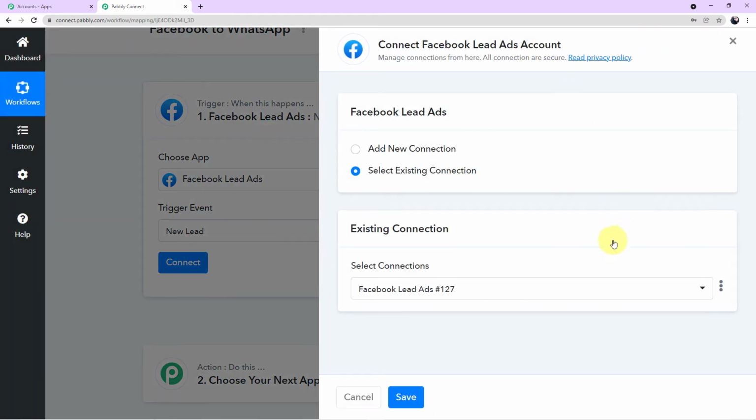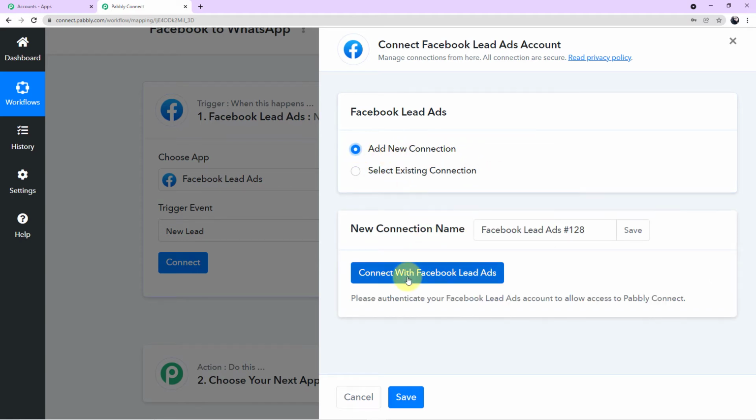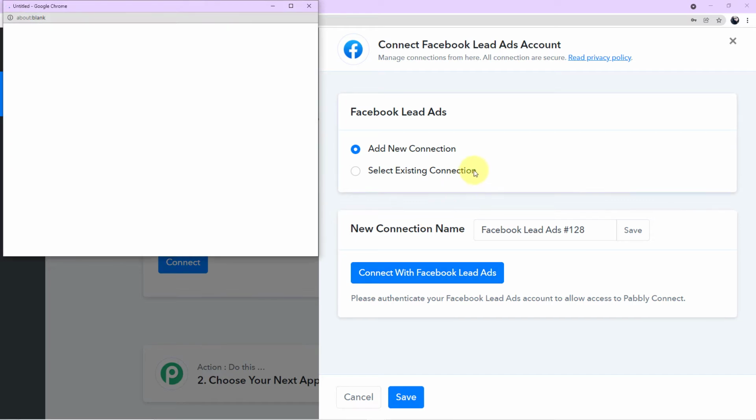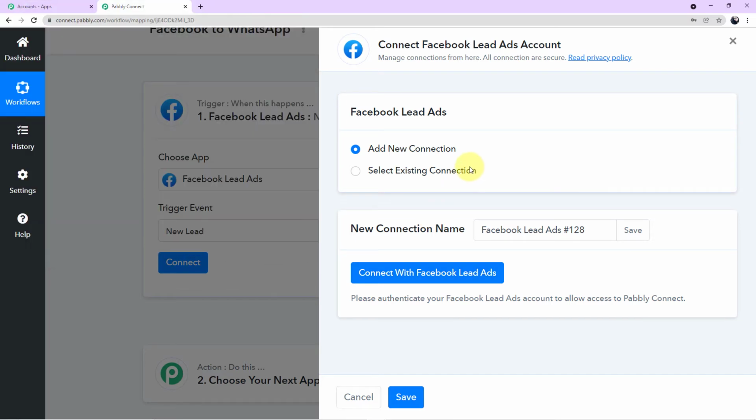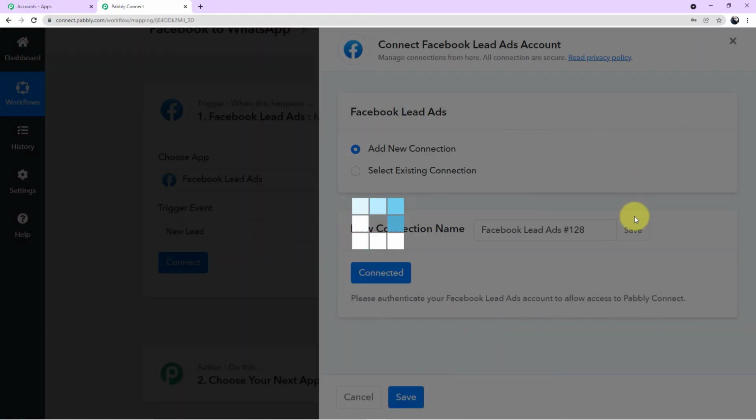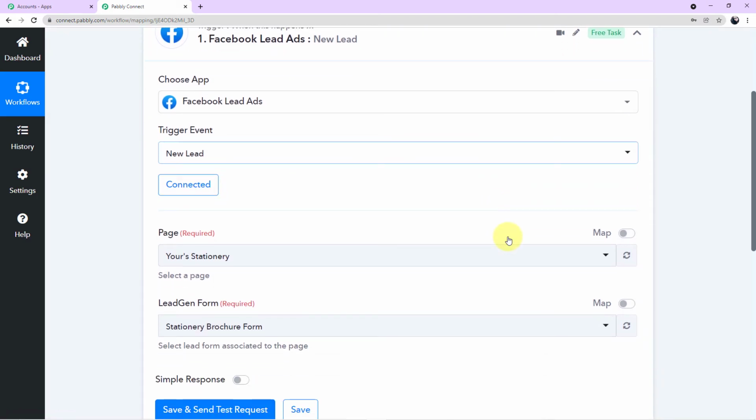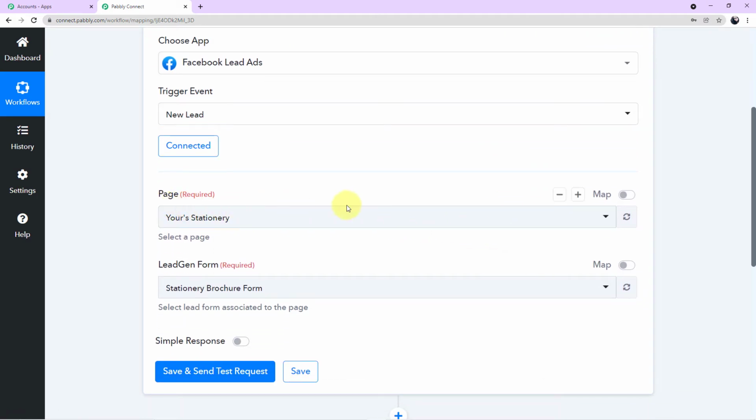A mini window will emerge in front of you asking for 2 options, add new connection and select existing connection. So I'll click on add new connection and now I'll click on connect with Facebook lead ads. Okay, as you can see, I have been successfully authorized in. Now it is asking to map 2 of the fields. The first, it is asking for page and second for lead generation form.